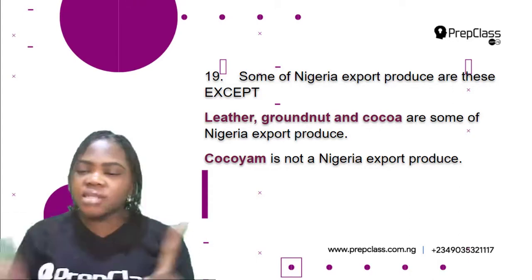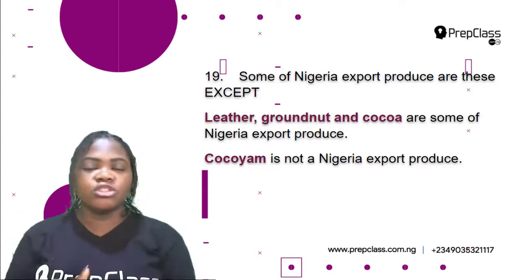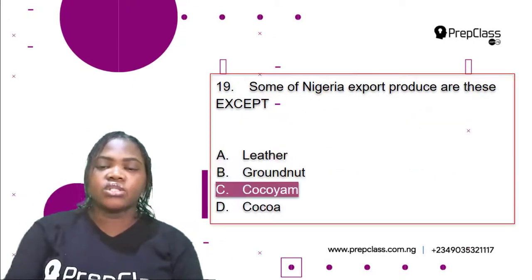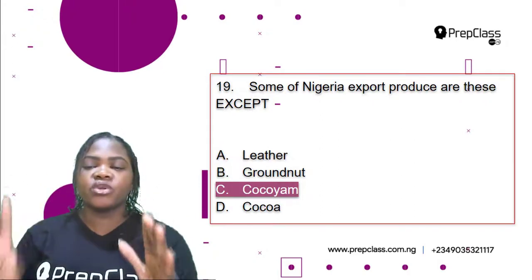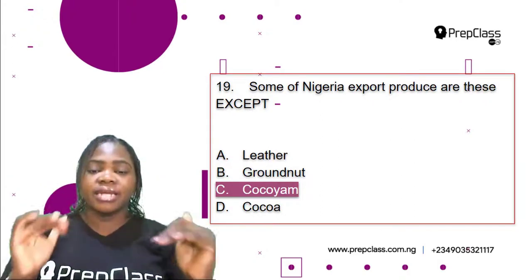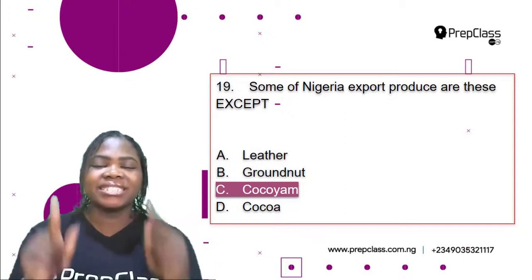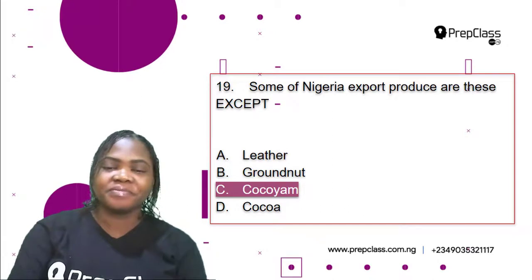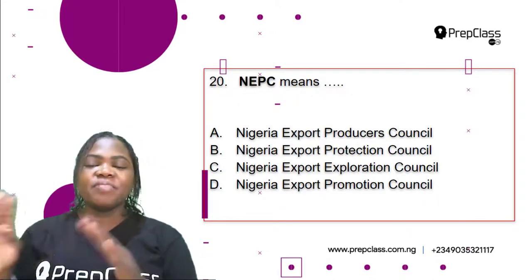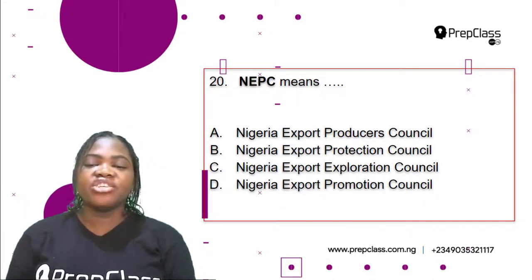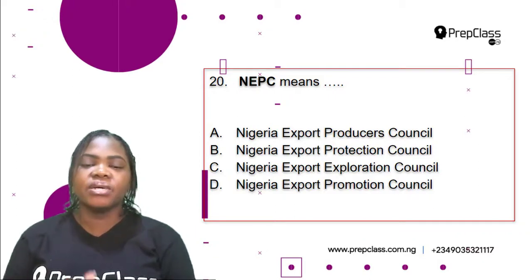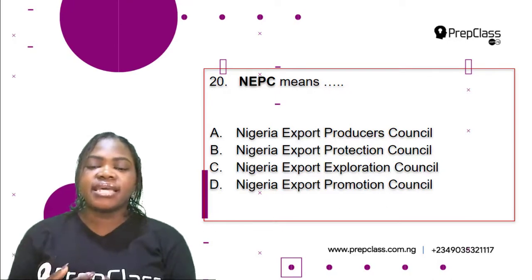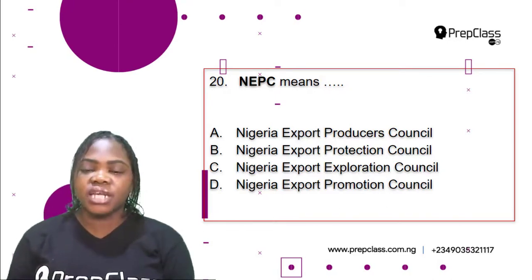But cocoyam is not a Nigerian export produce. We don't export cocoyam. So the correct option is cocoyam. So some of Nigerian export produce are leather, groundnut, and cocoa, except C, cocoyam. So the correct option is C, cocoyam. Check. Question 20. NEPC means A, Nigeria Export Producers Council, B, Nigeria Export Protection Council, C, Nigeria Export Exploration Council,